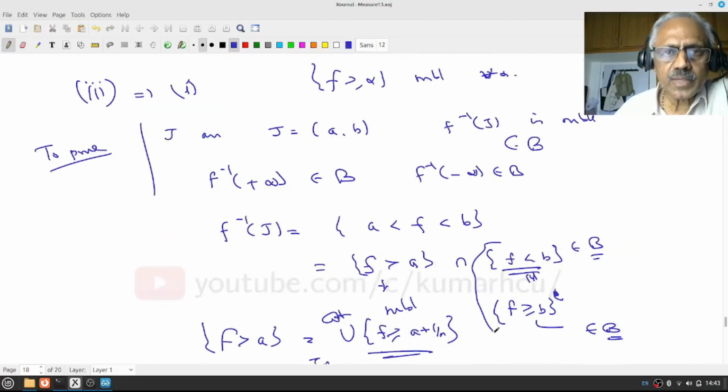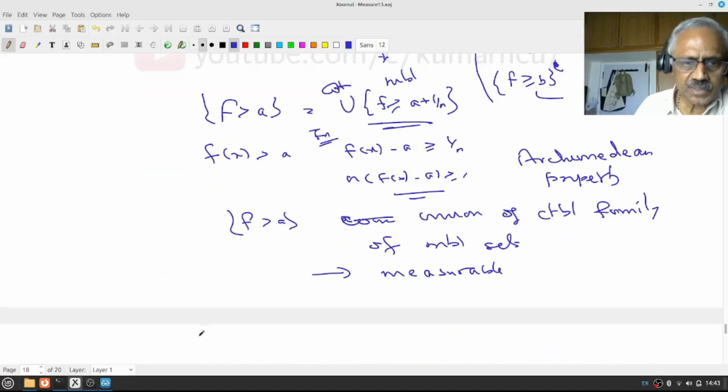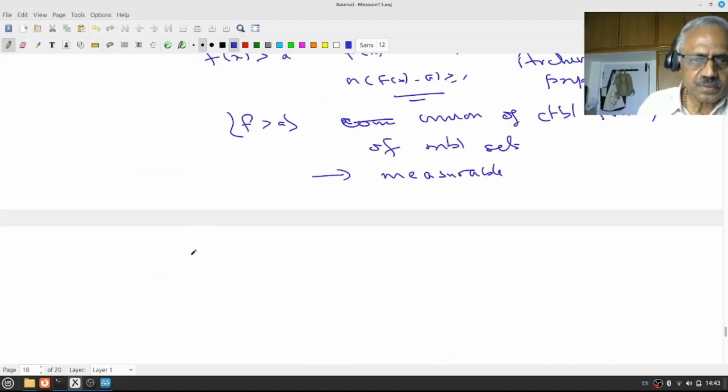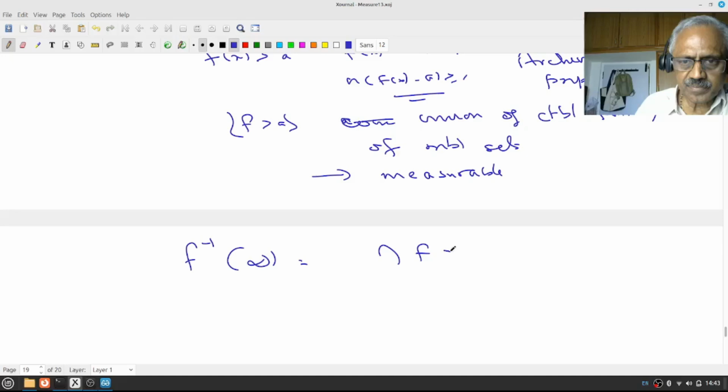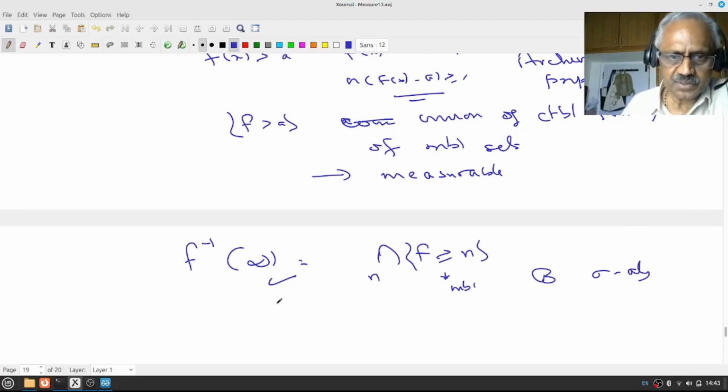Okay, so what have you shown now? I have shown that f inverse of J is measurable. Next I would show this, but that's very easy, because what is f inverse of infinity? This is the intersection of f greater than or equal to n for all n, right? By assumption, each one of them is measurable, and this is in B. B is a sigma algebra, therefore countable unions and countable intersections are also there.